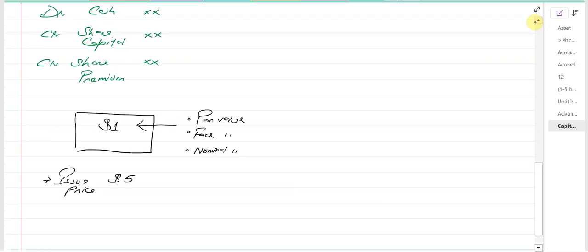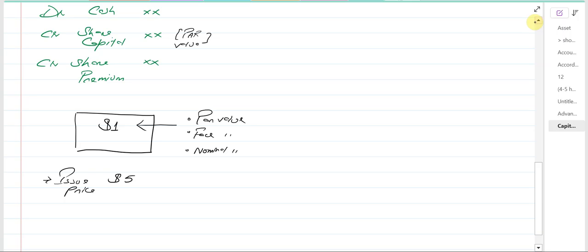Yes, they can issue the share above this value, but we are not going to issue the share below this nominal value, because that is the scenario of a discount, and according to the law you cannot issue shares at a discount. So this is the nominal value. The issue price is the price at which the company is issuing the shares, for example $5. Remember one thing: share capital will always be credited at par value.